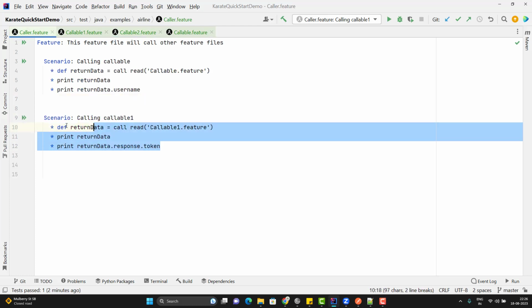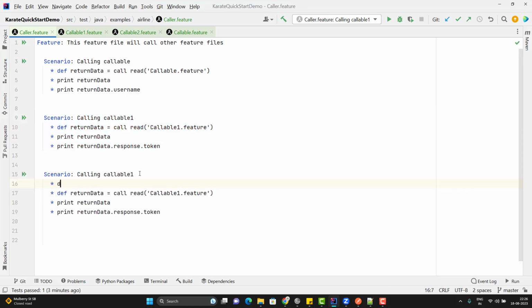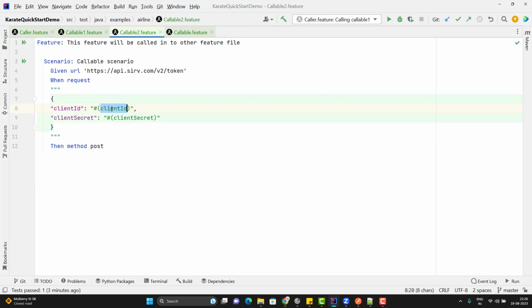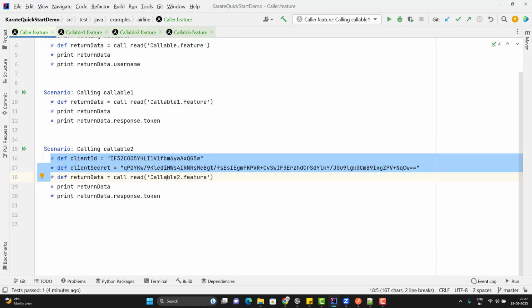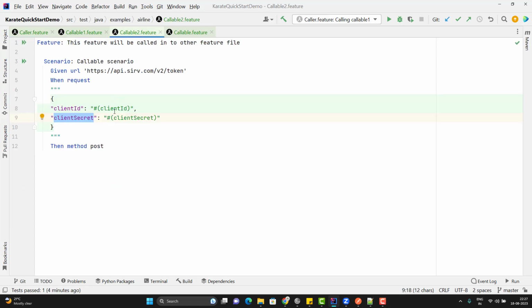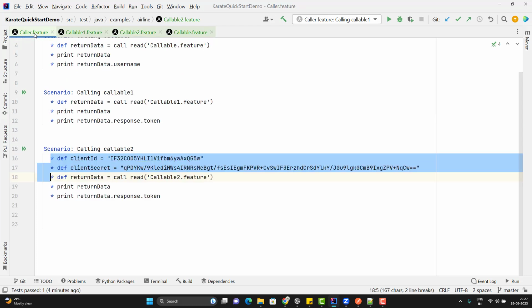Let's see. I'll duplicate this scenario, and here I am going to create the variable using def keyword. So I am using the same variable like client ID and client secret, and here I am calling callable2.feature. If you see the callable2.feature, here I am using the embedded expression which I have already covered in my previous video, and the same variable name I have used in my caller.feature file as well. In this case, when we call callable2.feature file, these two variables will be available for callable feature file as well.